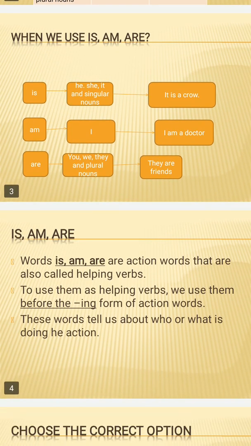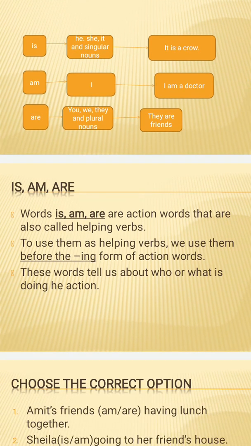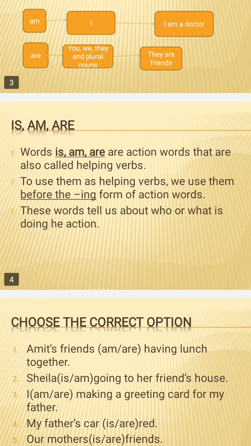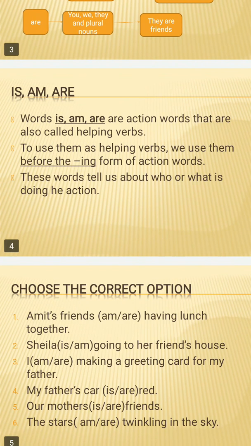Now we will learn about is, am, and are as action words' helpers. They are also known as the helping verbs. To use them as helping verbs, we use them before the ing form of the action word. Whenever there is an action word having ing along with it, before that word we will write is, am, or are according to the subject. These words tell us about who is doing the action or what is doing the action.